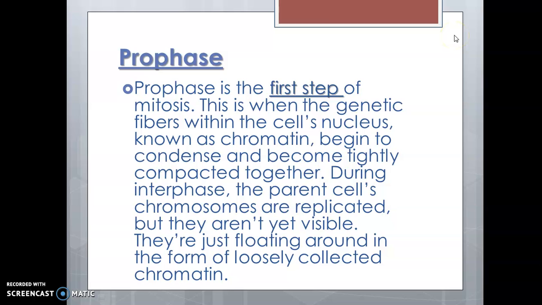So, prophase. Prophase is the first step of mitosis. This is when the genetic fibers within the cell nucleus, known as the chromatin, begin to condense and become tightly compacted together. During interphase, the parent cell chromosomes are replicated, but they aren't yet visible. They're just floating around in the form of loosely collected chromatin.